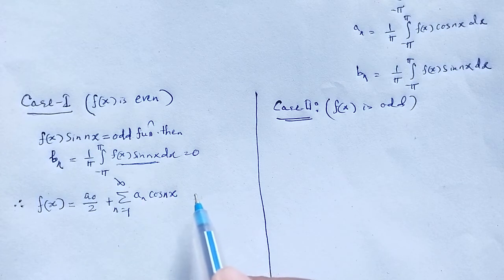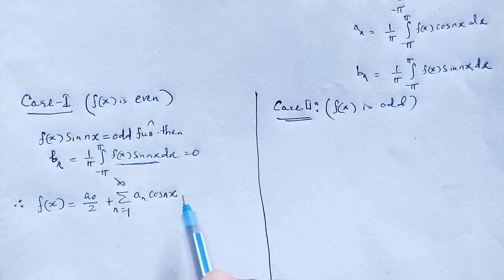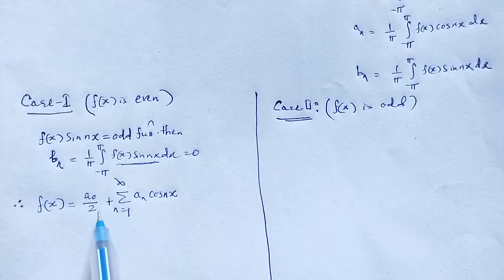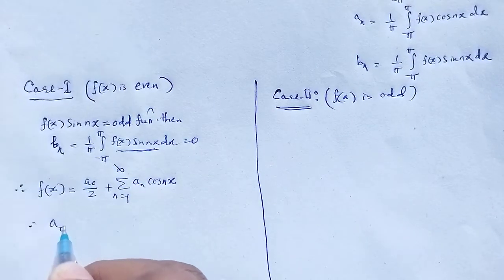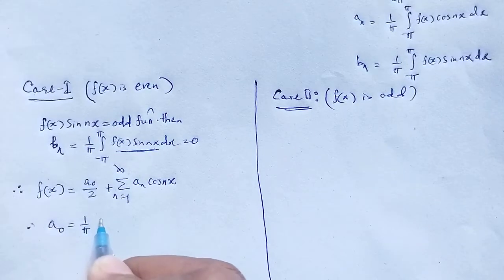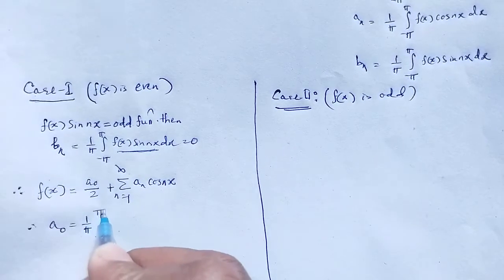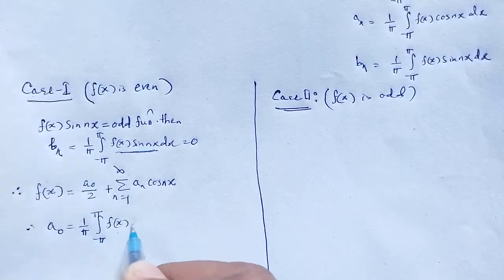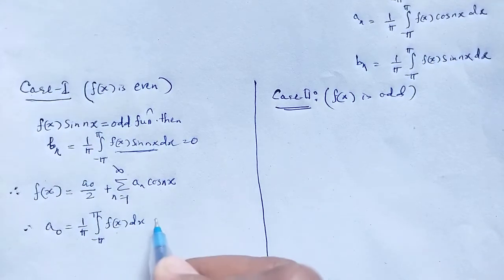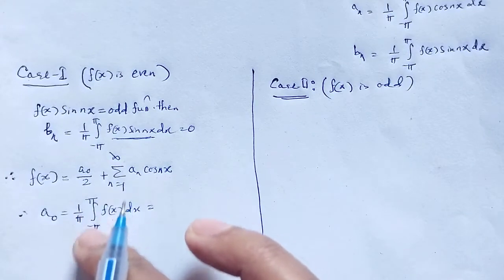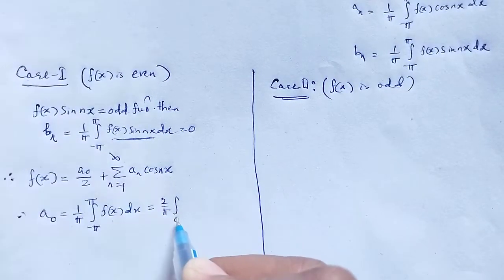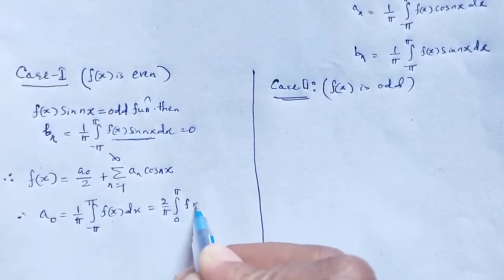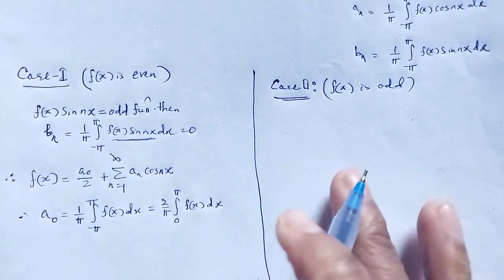Since the other integral results in 0, we need the coefficients. a naught will be 1 by pi integration from minus pi to pi f of x dx, and when we change the limit from 0 to pi, that will be 2 by pi integration from 0 to pi f of x dx.